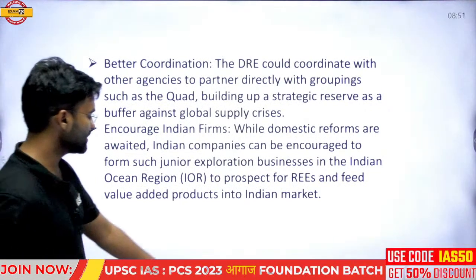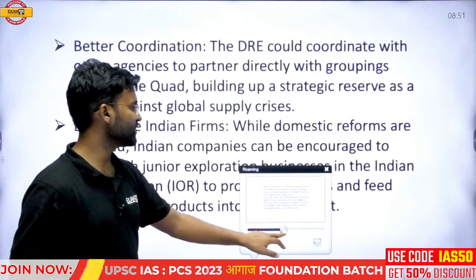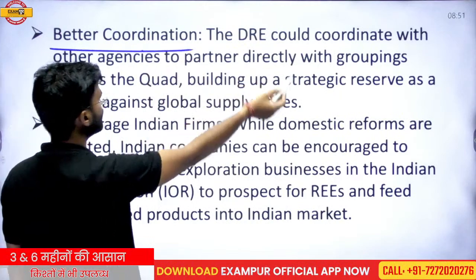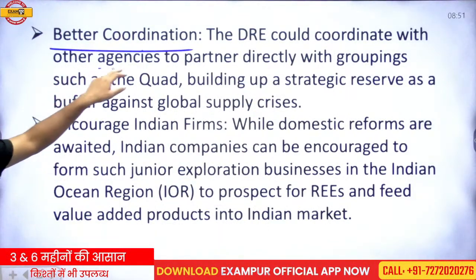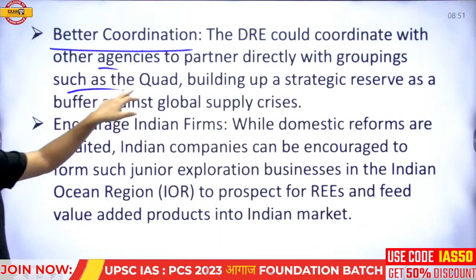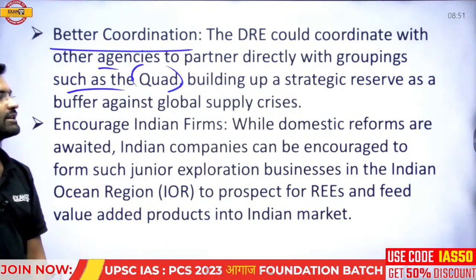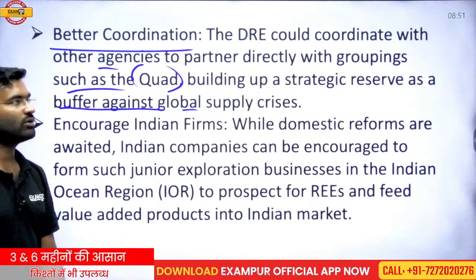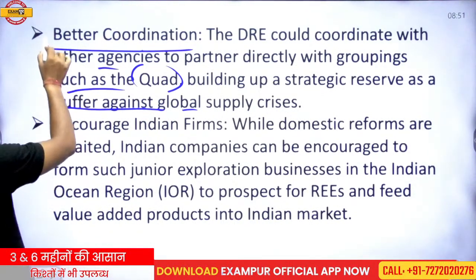Now, the next suggestion is better coordination. There is a requirement of better coordination. The DRE could coordinate with other agencies and partner directly with groupings such as the Quad, building up a strategic reserve as a buffer against global supply crises.